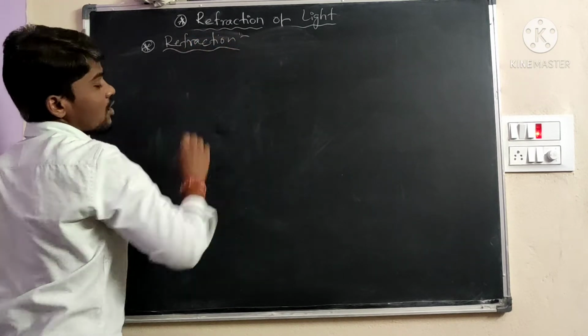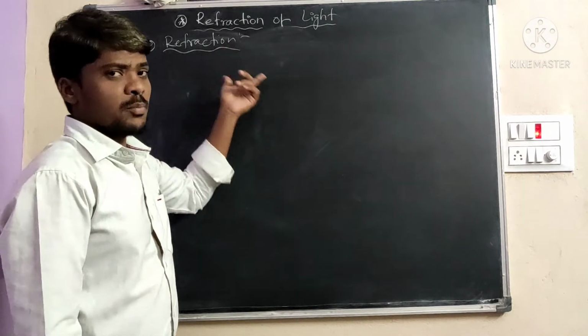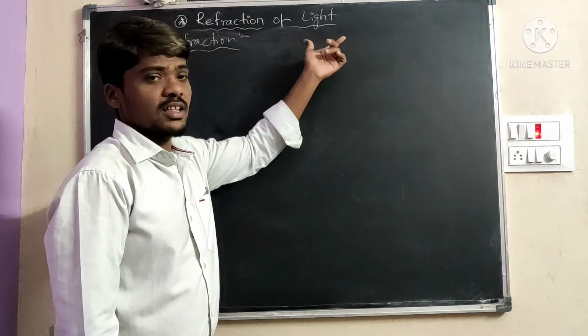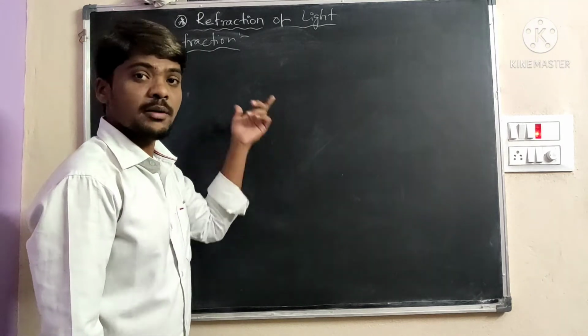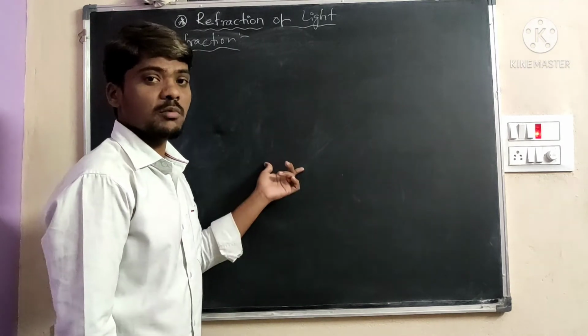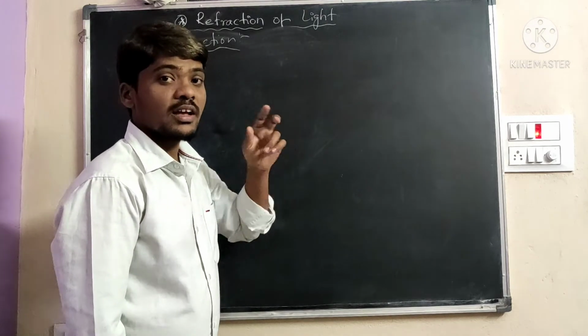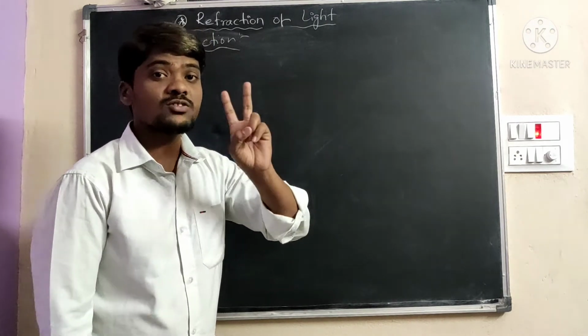Refraction of light is also a property of light. When light rays move from air medium to water medium, or water medium to air medium, or air to glass, the refraction procedure takes place. There are two mediums.